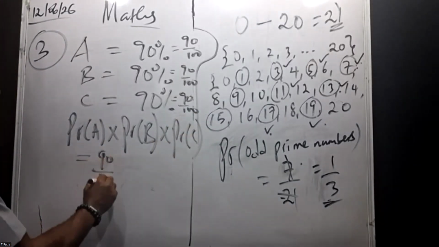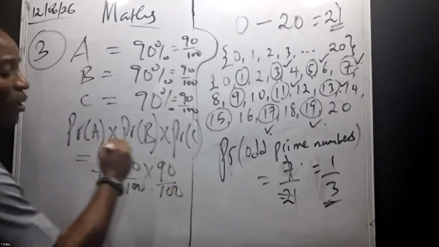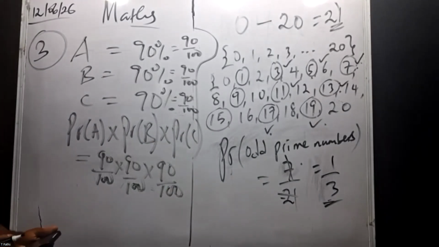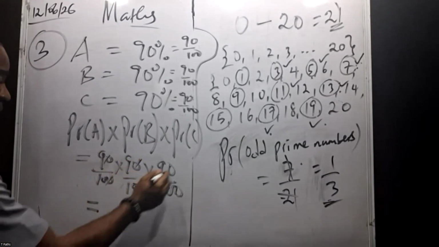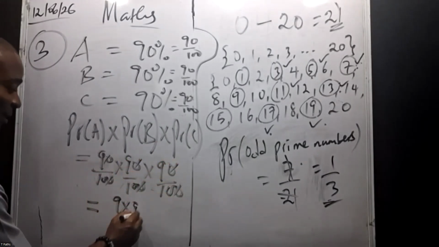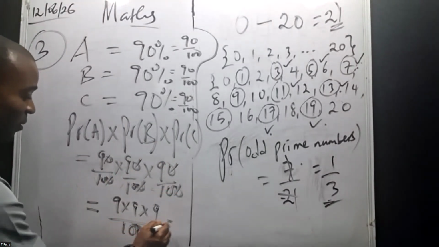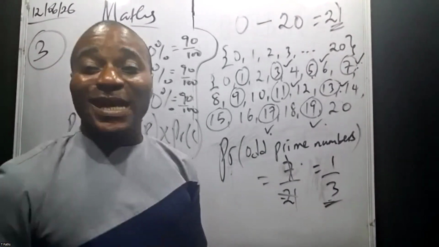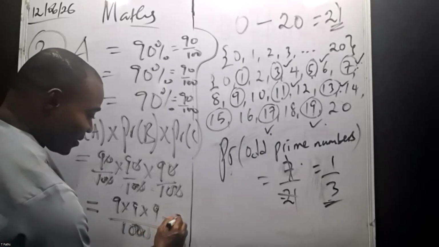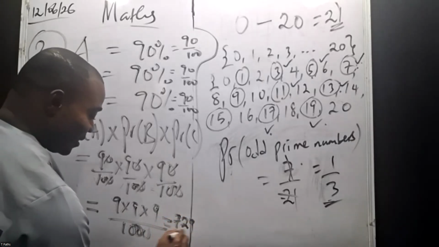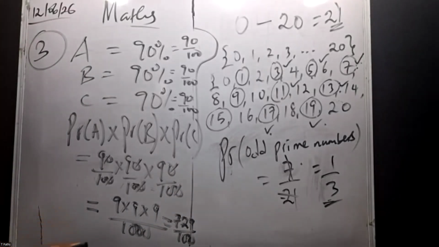So what do you have? We have 90 over 100 times 90 over 100 times 90 over 100. All right? So what do you have now? We have 9 times 9 times 9 over what? 1,000. 9 times 9 is 81. 81 times 9 is 729. 729 divided by 1,000.